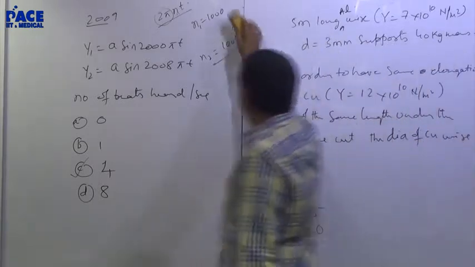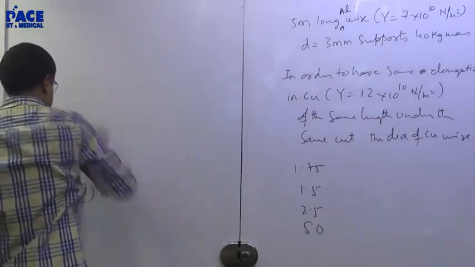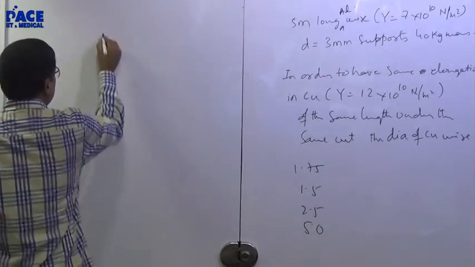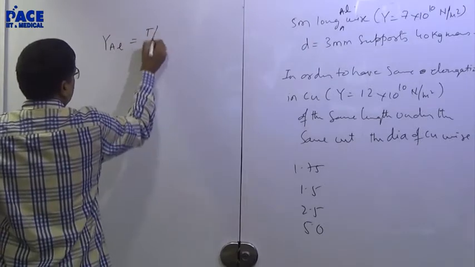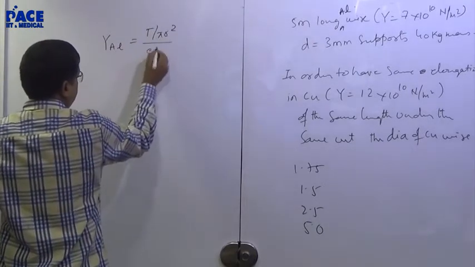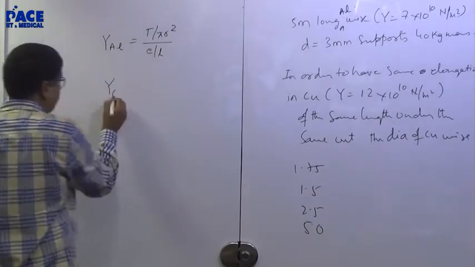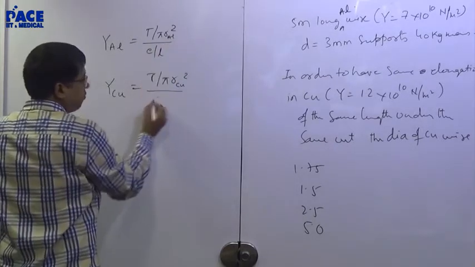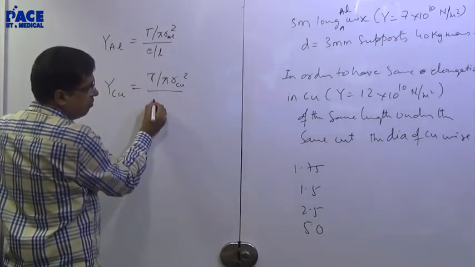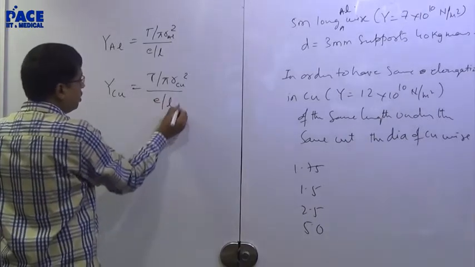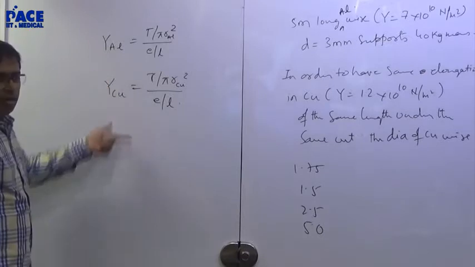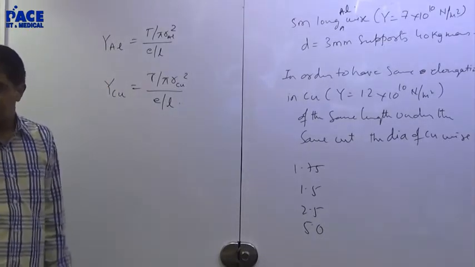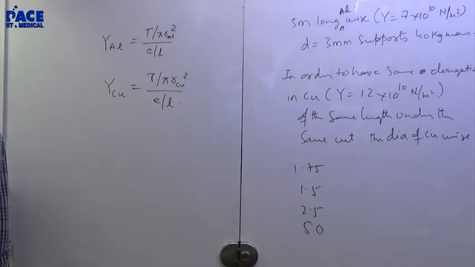Y is equal to T by A, the same load. Y of aluminium is equal to T by pi r square divided by E by L. Now he says Y of copper for the same load, this is aluminium, for the same length under the same weight, in order to have the same elongation, where E by L should be the same for both. Divide both the equations, you get the answer. But there's a root there. Why the root? Which answer? R square, or you need the root of 7 by 12.